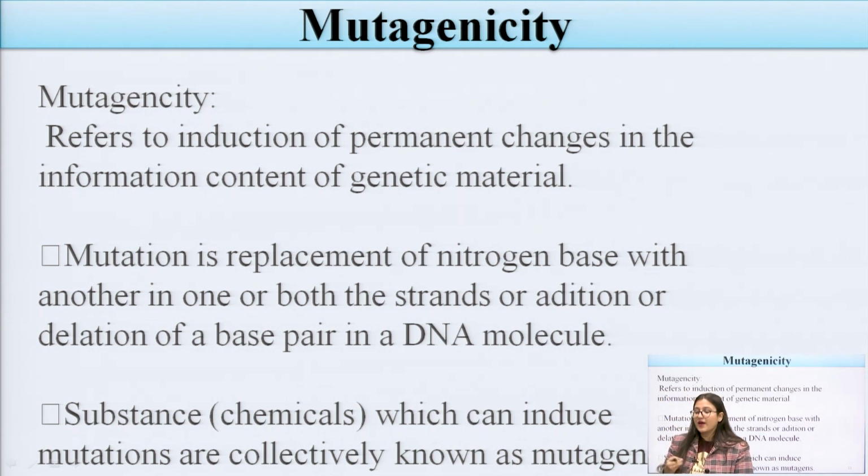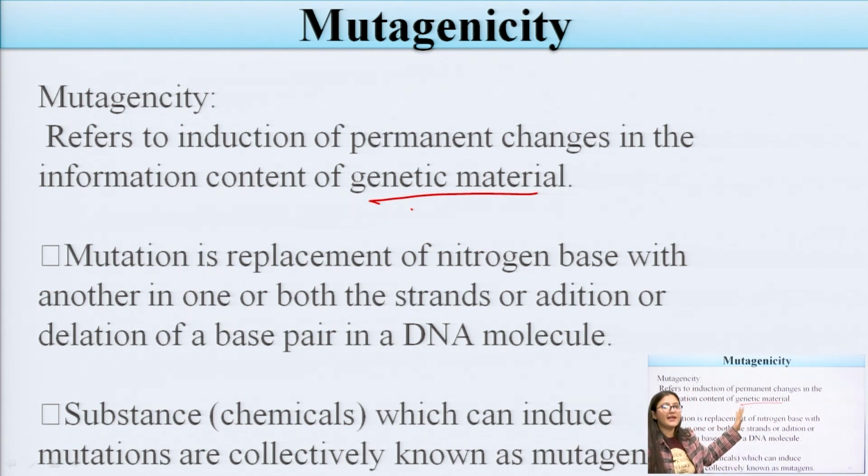Mutagenicity refers to the induction of permanent changes in the information content of the genetic material. Genetic material has to be transferred from the parents to their offspring, because it is very important.